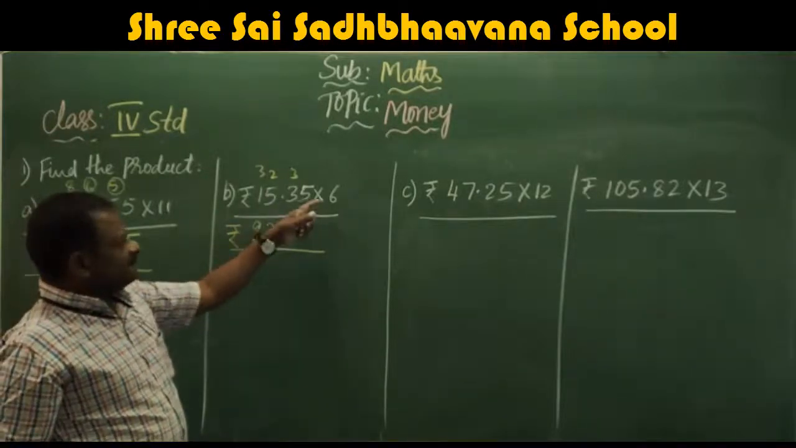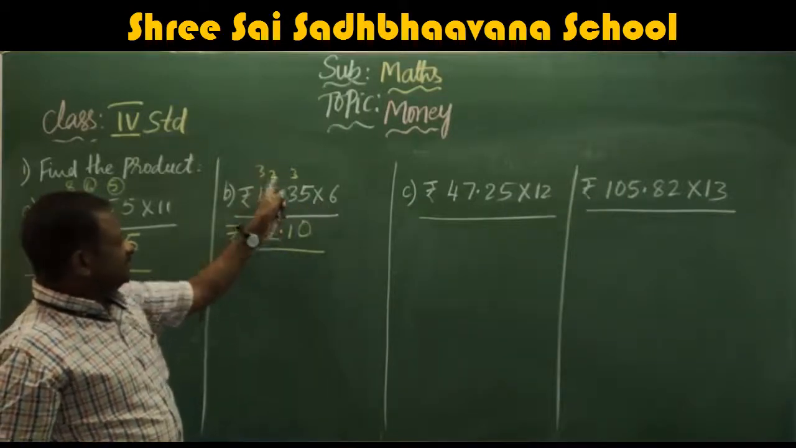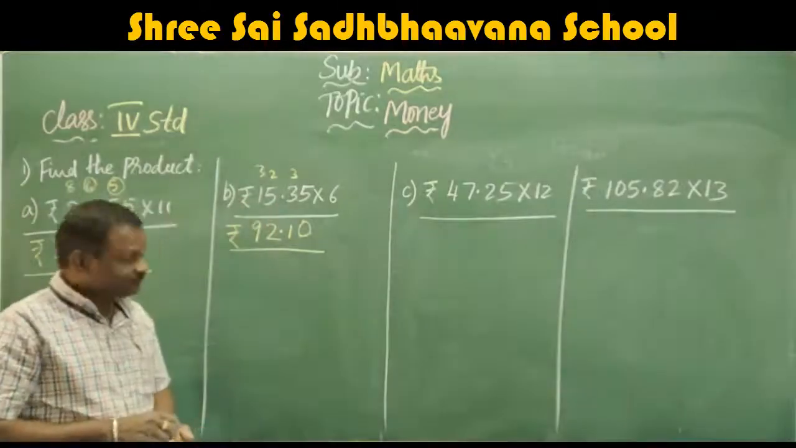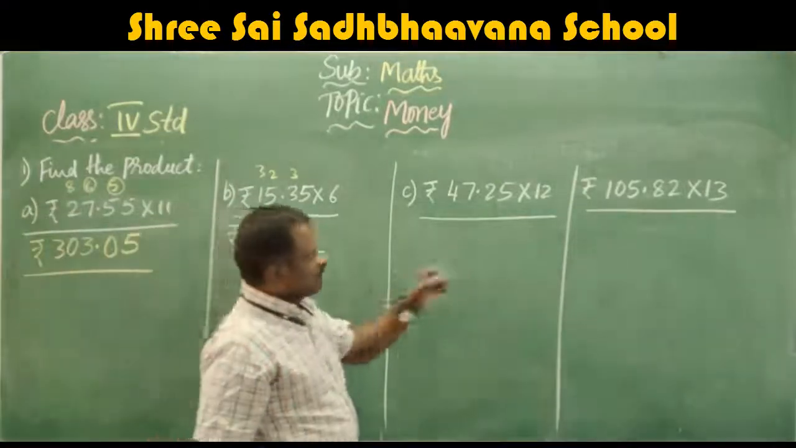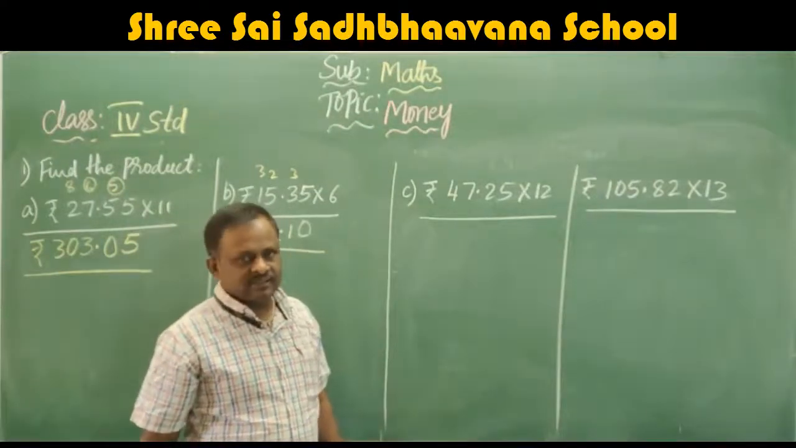Once again I will multiply. 6 5s are 30, carry 3. 6 3s are 18 plus 3, 21, carry 2. 6 5s are 30 plus 2, 32, carry 3. 6 1s are 6 plus 3, 9. Next come to here, 47.25 into 12.